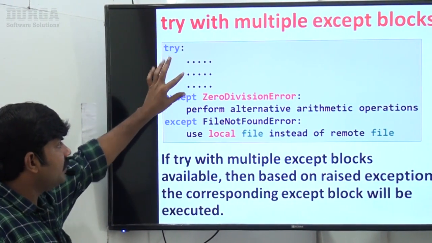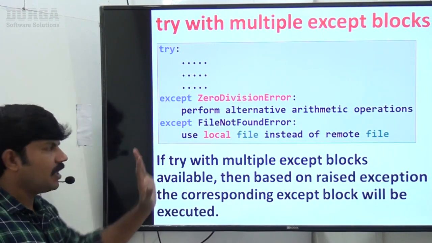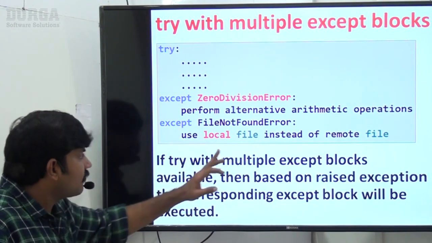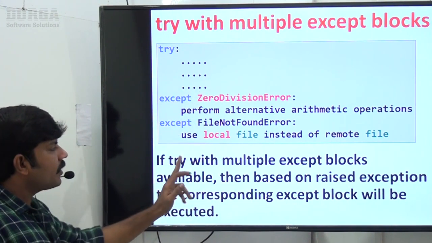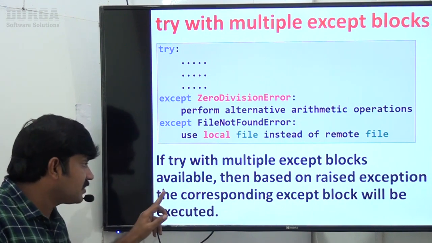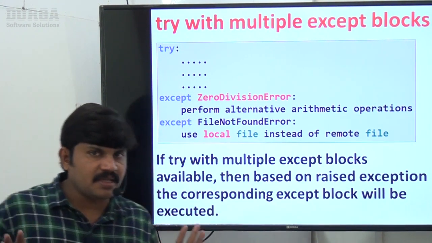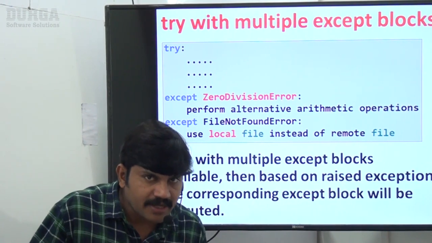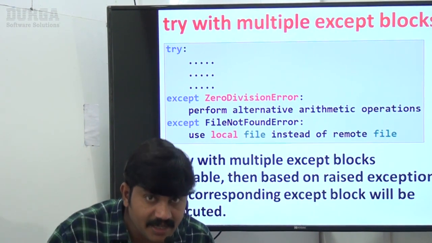Try, okay, except ZeroDivisionError, perform alternative arithmetic operations. Except FileNotFoundError, use a local file instead of a remote file. If you have try with multiple except blocks, then based on the raised exception, the corresponding except block will be executed. Is it clear for all of you? Up to this, can I go for a small executable example so that you will get much clarity? Any doubt up to this?